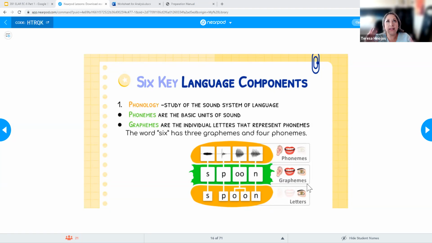And so again, if I think of this from the perspective of an English learner, these are all things that they may have to learn. In some languages, they don't have certain phonemes that we have in the English language. Some languages have a different alphabet than us. So it's a lot of things that those kiddos are going to have to pick up on.